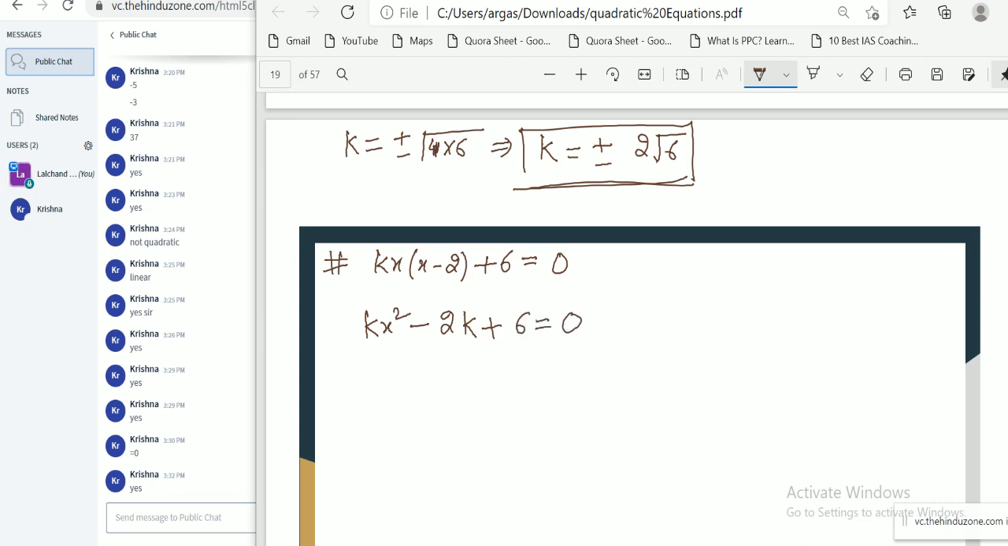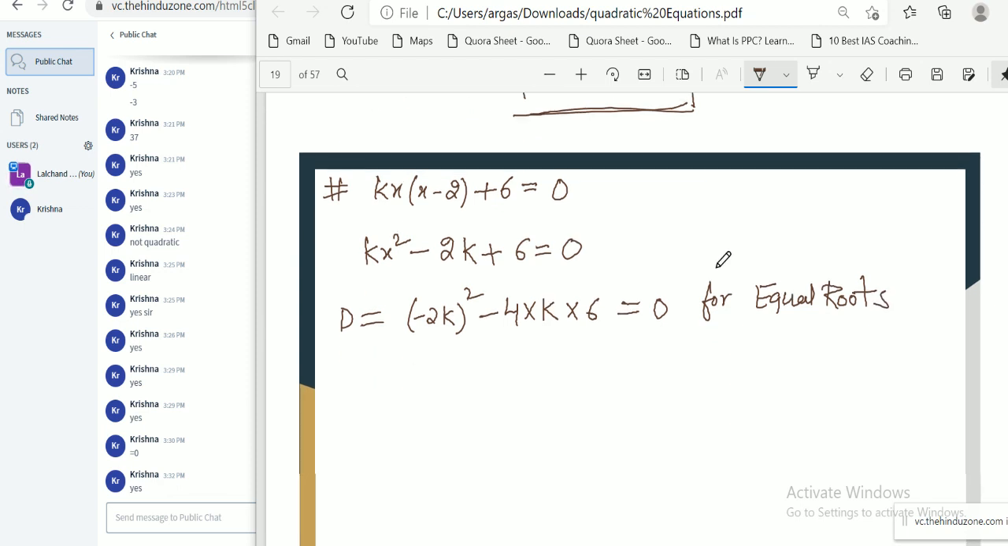Okay, now calculate the D value. D is our b square minus 4ac. So what is the value of b square? Minus 2k square minus 4 into k into 6, that is equal to 0. For equal roots, that is the condition, D equal to 0. Now if we simplify this, then 4k square minus 24k equal to 0.